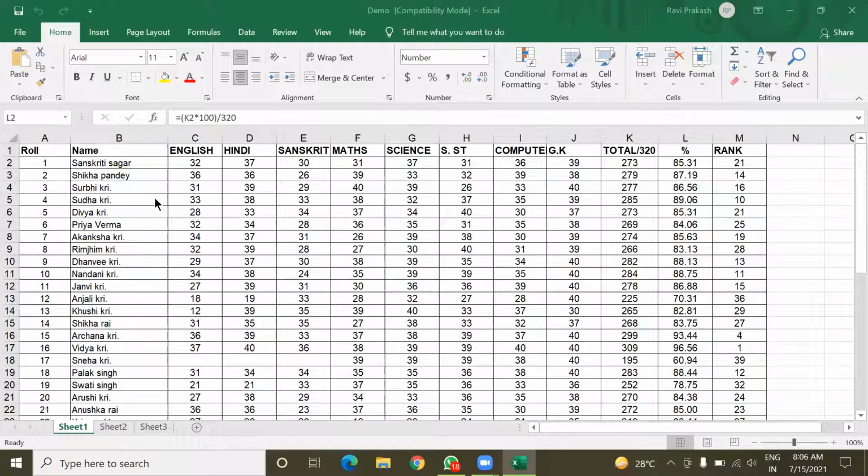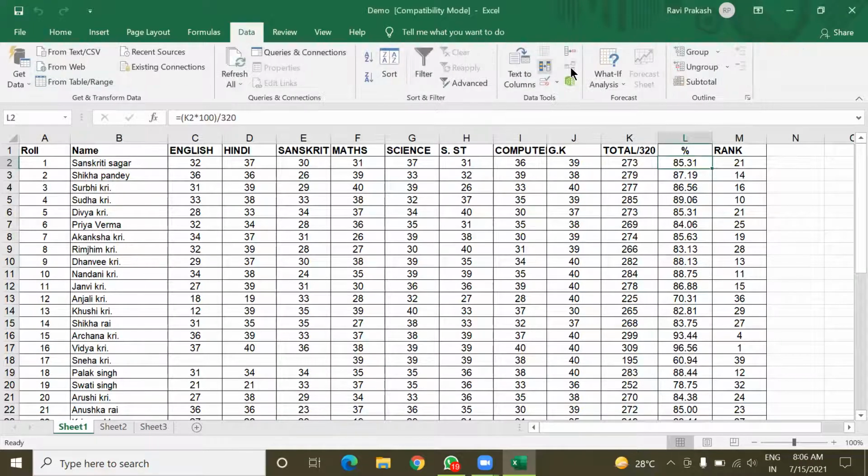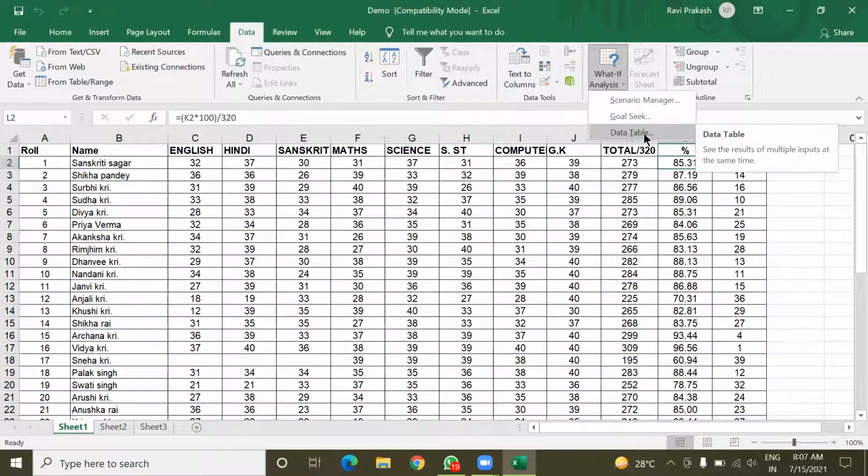So here we have the next topic, that is goal seek. Goal seek is a part of the what-if analysis tool in the Data tab. Here in the Data tab, you can see the what-if analysis tool. In this tool, there are three tools: scenario manager, goal seek, and data table. But you have to study only goal seek.